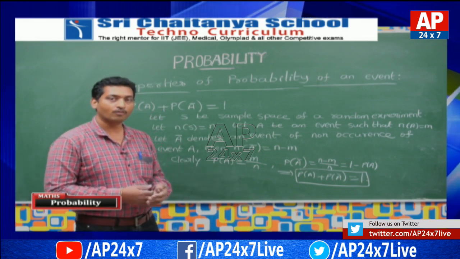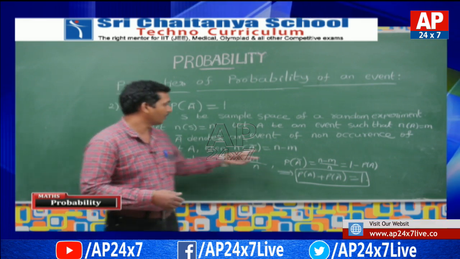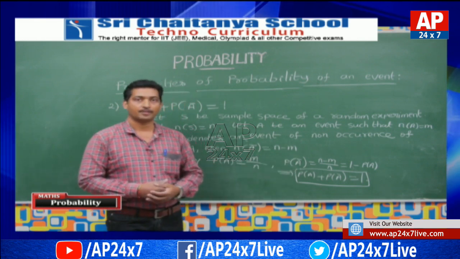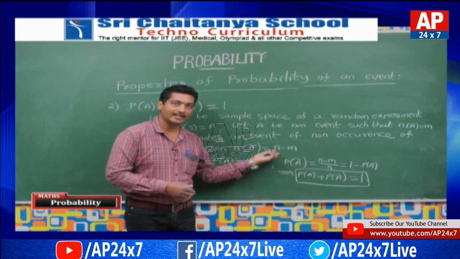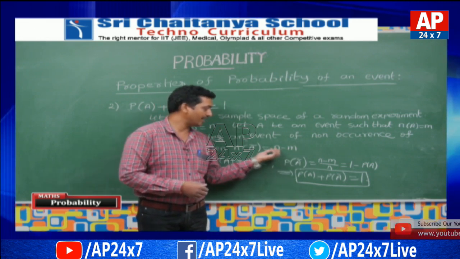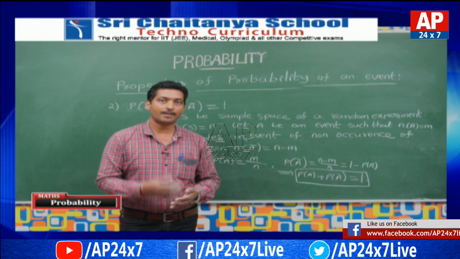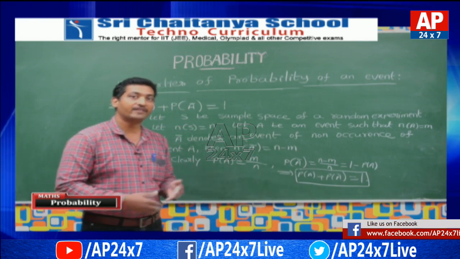The favorable cases to A bar is equal to N minus M. Because M cases are favorable to A and the total number of cases is N, if you subtract M from N, then we will get the total number of favorable cases to event A bar.